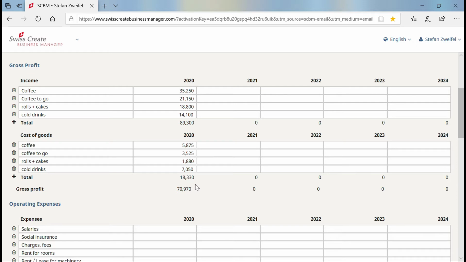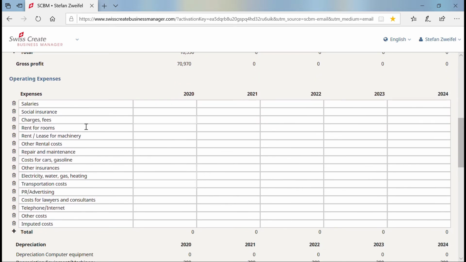Now we come to the many operating costs that are incurred in running the coffee shop and cannot be directly allocated to the product. First, we have salaries. Since I will work alone or employ someone at the highest level as my deputy, I will only enter one salary.